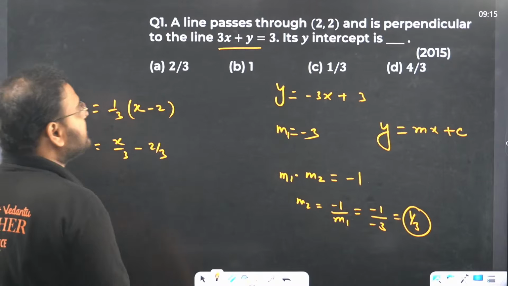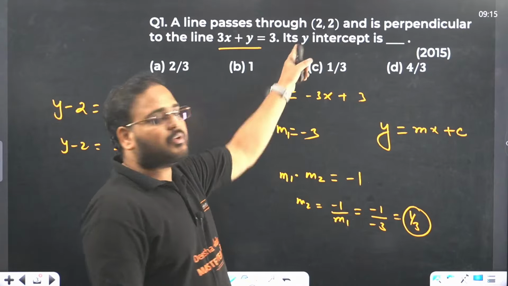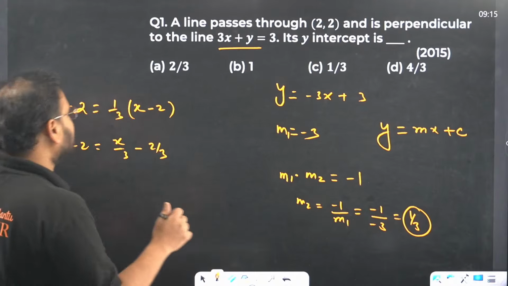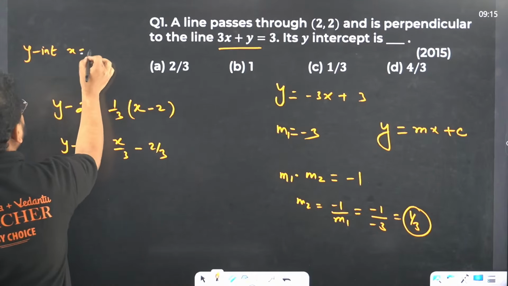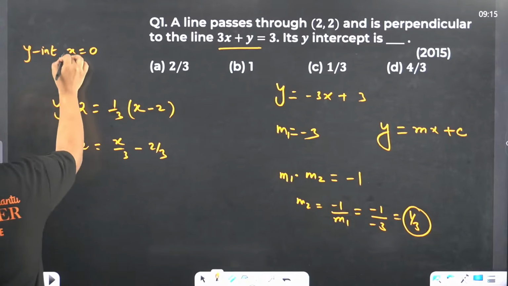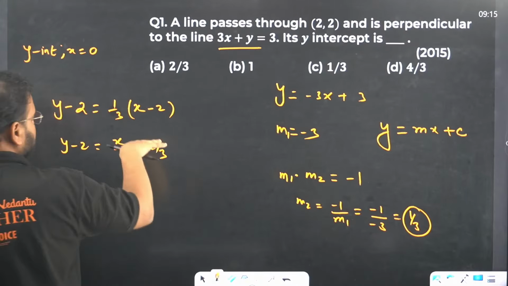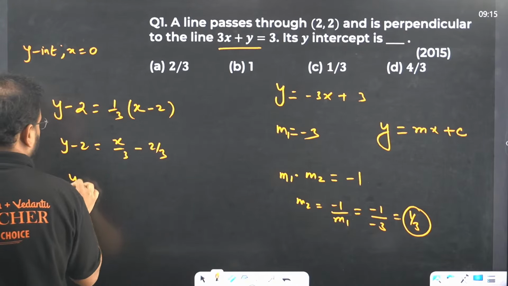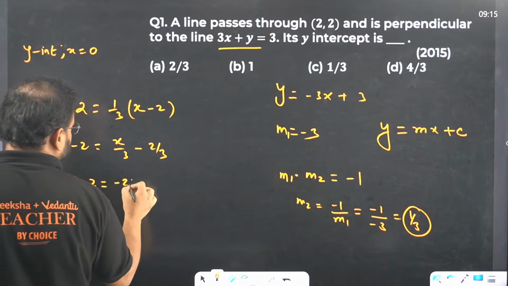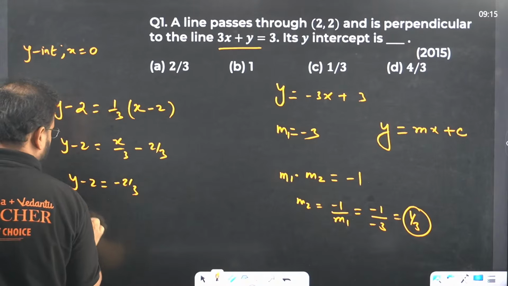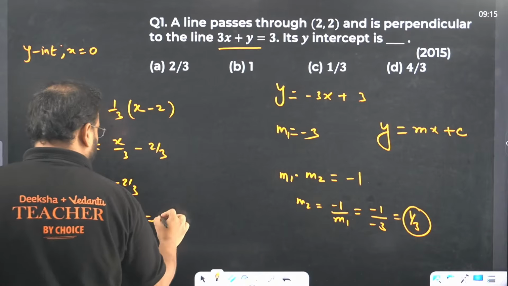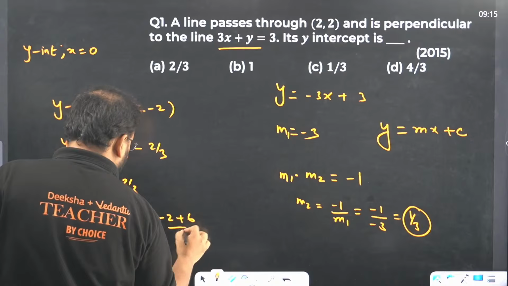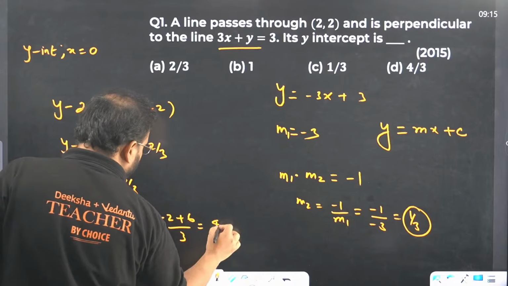Okay, what are they asking us? Y-intercept. What is the meaning of y-intercept, sir? When x is 0. Y-intercept means that when x is 0. Okay, put your x as 0, this whole thing goes away. So you have y minus 2 equals minus 2 by 3. Move that to the other side, you get y equals minus 2 by 3 plus 2, and that value becomes what? Minus 2 plus 6 upon 3. Answer comes as 4 by 3.